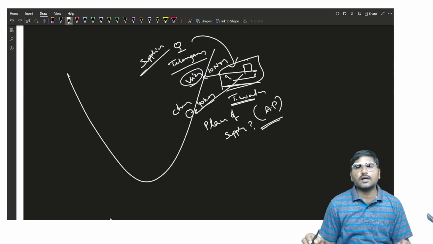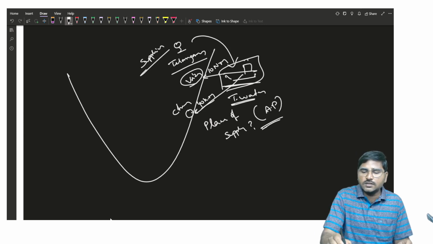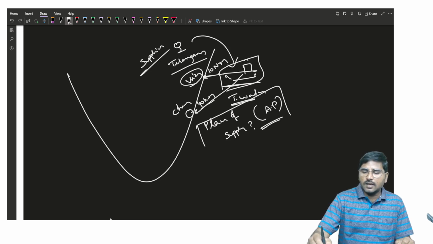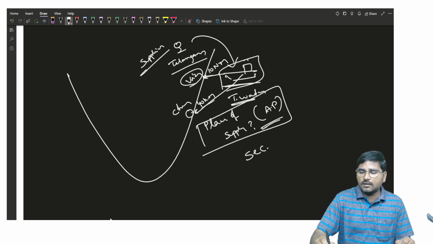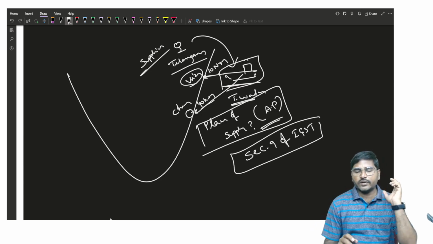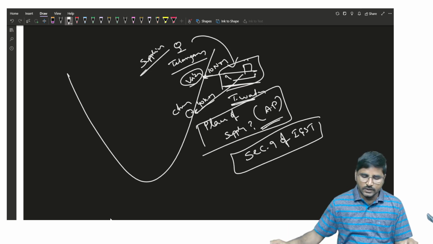Why are we saying Andhra Pradesh is the place of supply? The nearest coastal area is Vizag, and Vizag is located in Andhra Pradesh, so the place of supply is Andhra Pradesh. This is the content of section 9 of the IGST Act. Pause the video and note down. Is it clear?